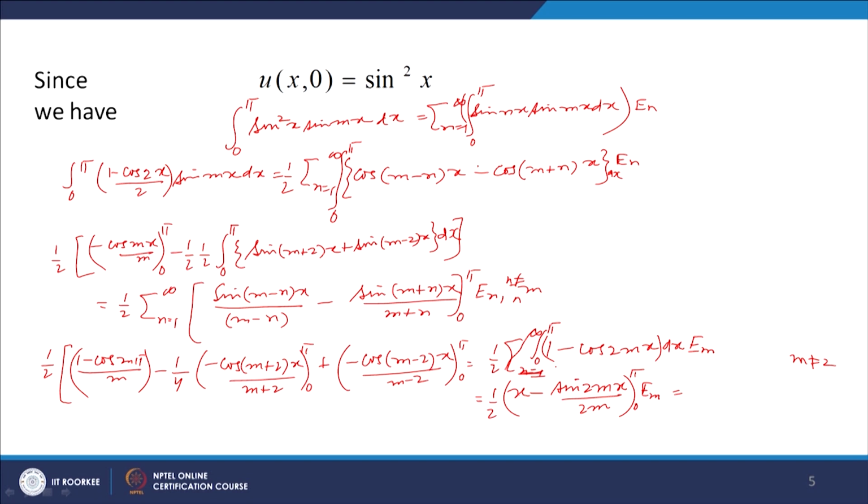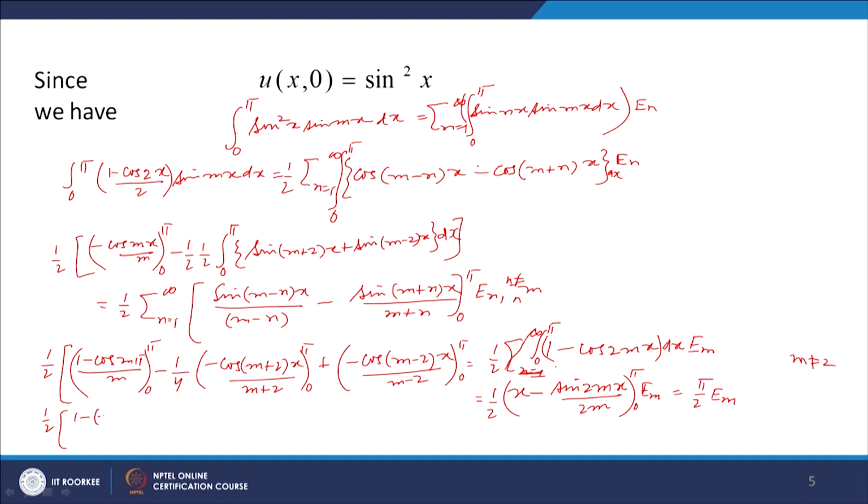At x equal to pi, we have pi by 2 into E m. This term becomes 0 at pi, and both the terms become 0 at x equal to 0. So, we have 1 by 2 pi into E m, m is not equal to 2. And what will happen here? We have here 1 by 2, 1 minus cos m pi.